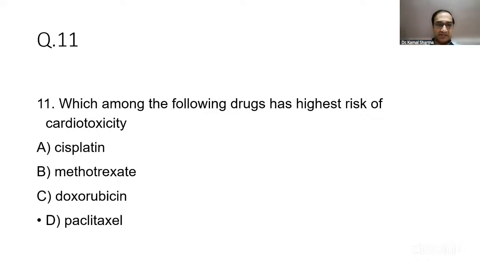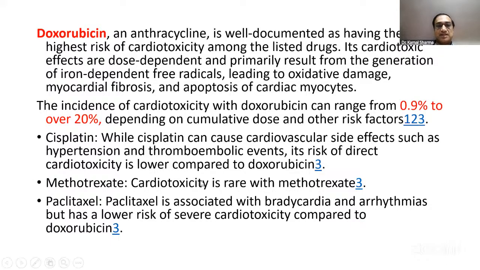Anthracycline is the most cardiotoxic agent, and the whole science of cardio-oncology is based on a lot of toxicities that people have encountered because of doxorubicin. Anand is saying in another question, it was MR prognosis with surgery depends on what. And there was one stating if surgery is done when EF is more than 50, then good long-term prognosis. That also is correct. Doxorubicin, of course, here, anthracycline, the incidence is over 20% in some of the studies.